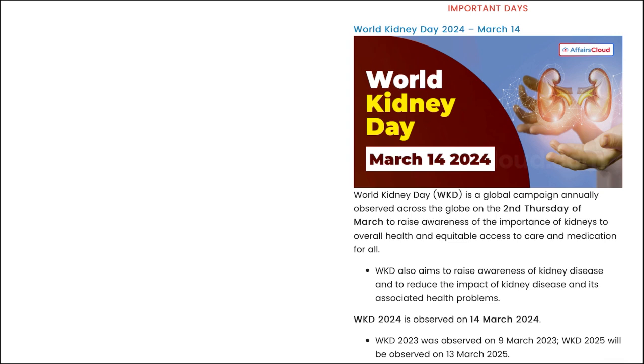Next is your important days. World Kidney Day. When do we observe this? It is observed on 14th of March, right? World Kidney Day. And this is annually observed across the globe on the 2nd Thursday of March.